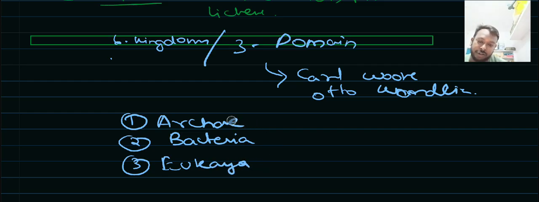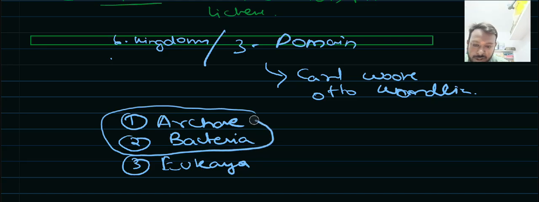You can see that this six kingdom classification divided the Monerian kingdom into two domains. The first domain was the archaebacteria, the species which can survive in extreme conditions.